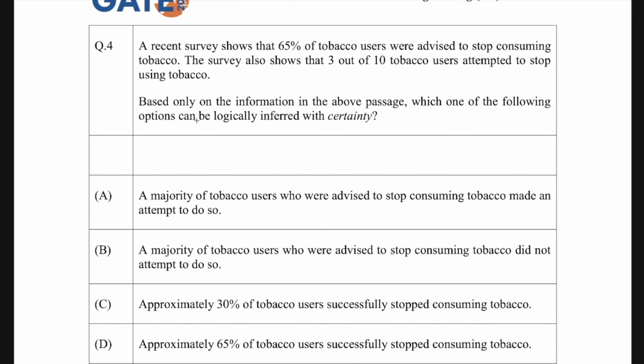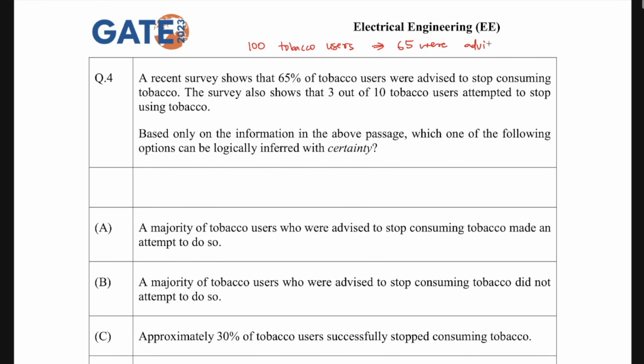Now you have to see that 65% of the tobacco users were advised to stop consuming tobacco. So in case there are 100 tobacco users, let's say, tobacco consumers basically, out of those, 65 were advised, right? 65 were advised, meaning 65% were advised.